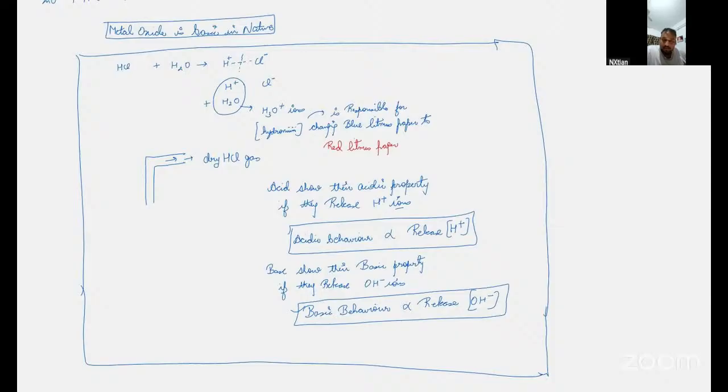Sir, calcium chloride is in which nature? I'll tell you, just give me a second. Everyone, write it down with the question. Ansh, are you there? Yes, sir.